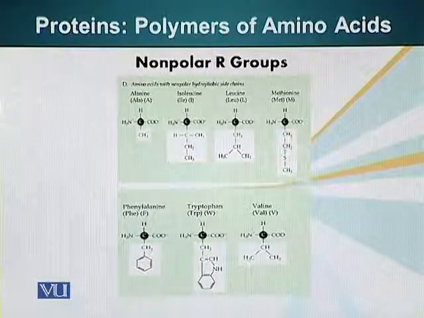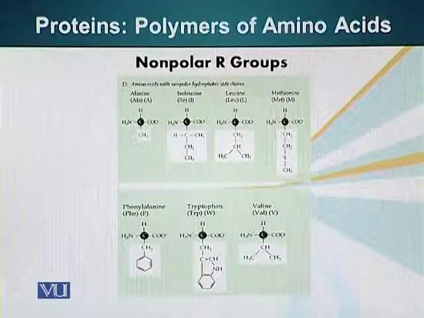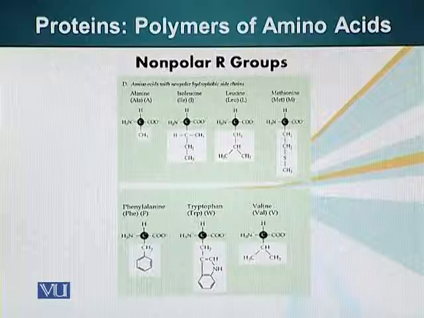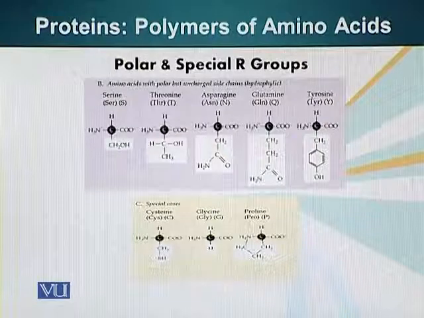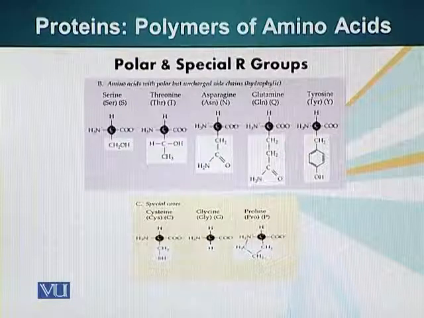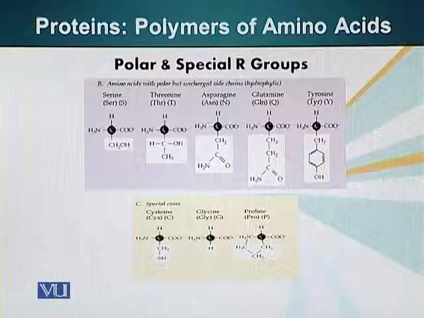The next group is amino acids which are attached to molecules which have no charge. These are molecules which don't have any charge on them. However, they can give special functions to proteins. There's another group of amino acids with R groups that are polar. They don't have a charge per se, but they have polar atoms in them. We have discussed polarity in our previous module.